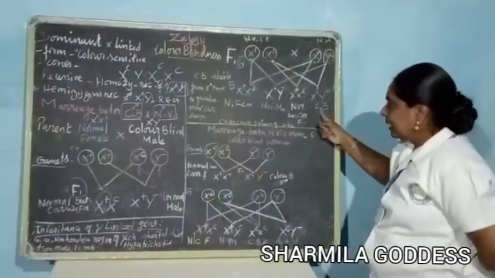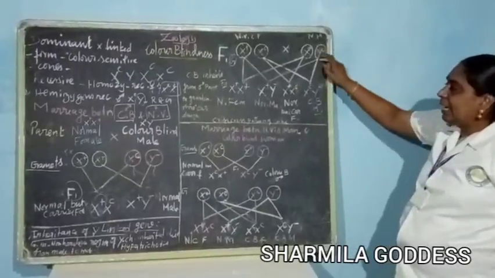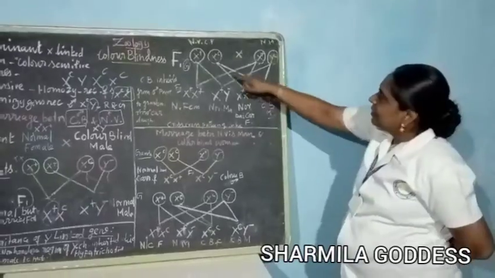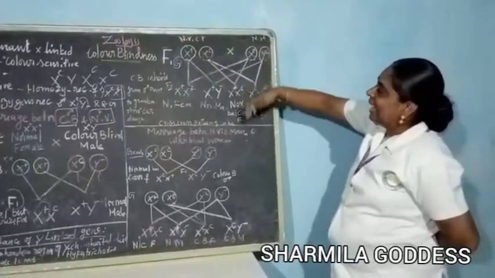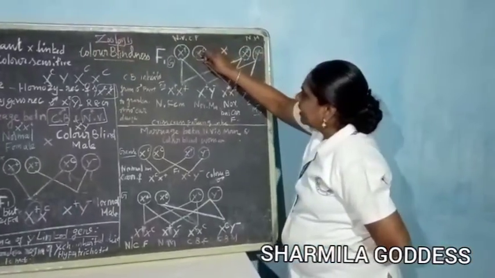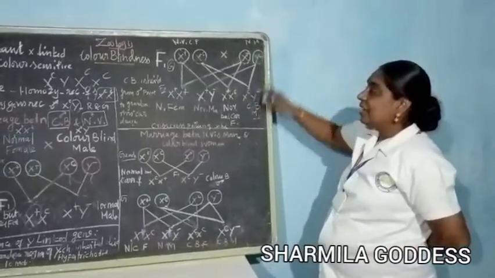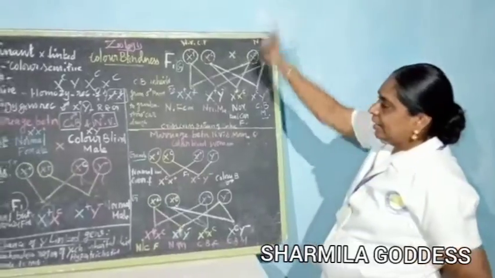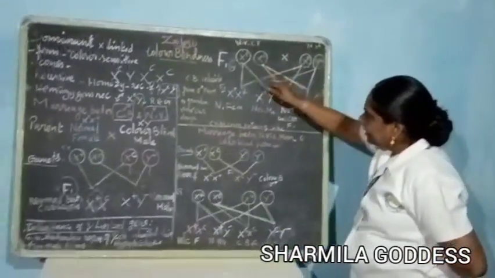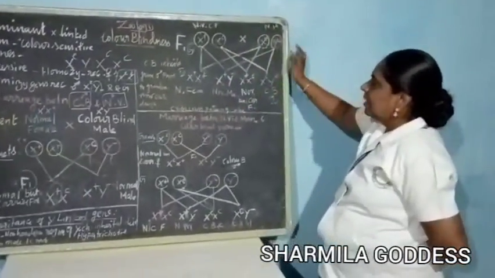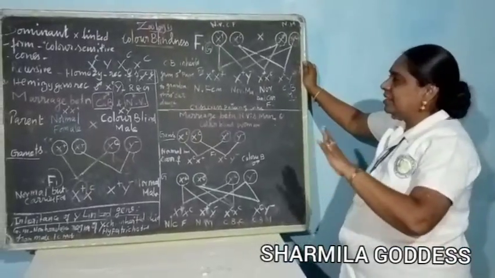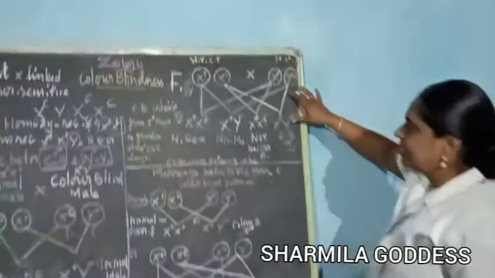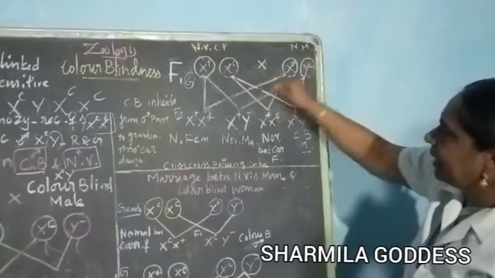So color blindness is inherited from the male parent to the grandson through whom? Through this carrier daughter. Through the carrier daughter, the grandson receives it from the male parent. Can you understand? If you understand this one, there is no possibility of confusion. It is very easy to understand. You draw again and again, it is very easy.